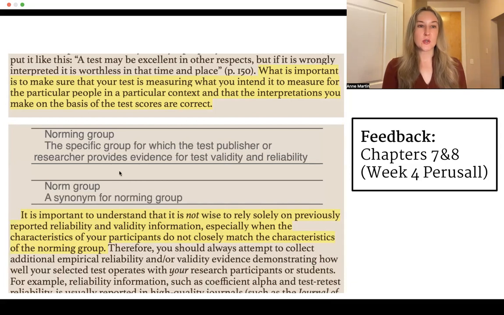This is related to the concepts that they talked about in the text about the norm group that is used to measure the validity and find evidence of validity of a particular measure. But you have to make sure that you have evidence that there is validity for the given population or group that you're planning to use the instrument with. Now, just for clarification, the measures and tests that the authors are writing about in chapter 7 are not something that you would write as part of your research proposal, but rather that you would select to use to gather data for one of your variables.